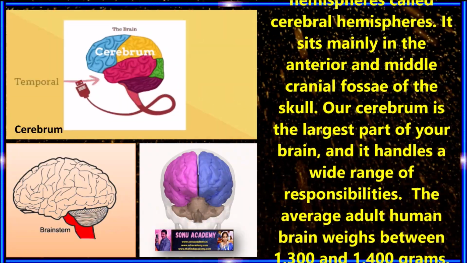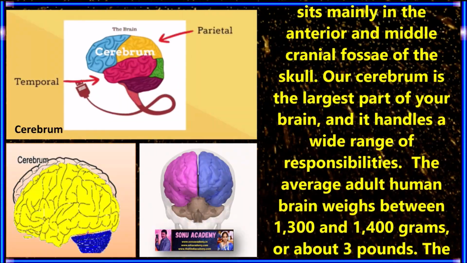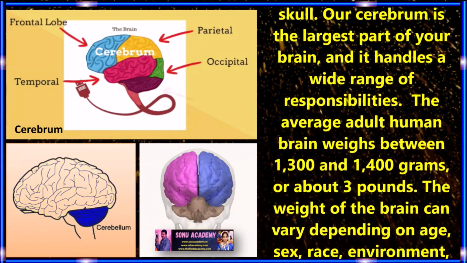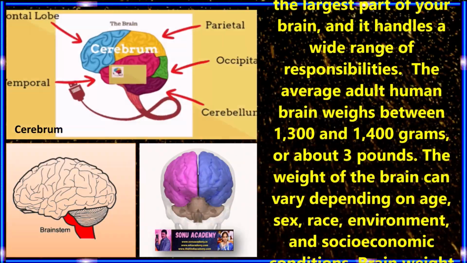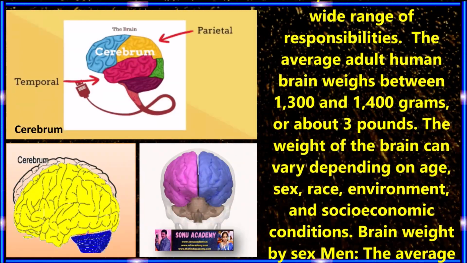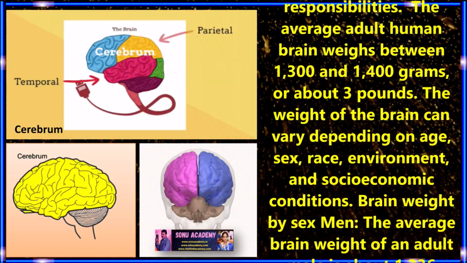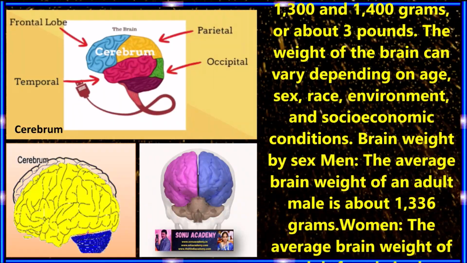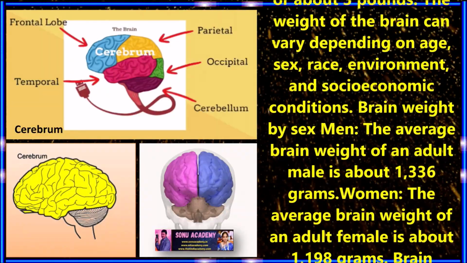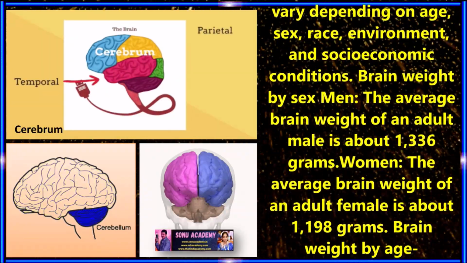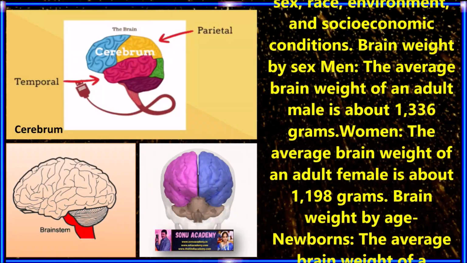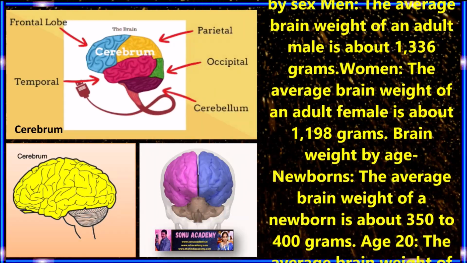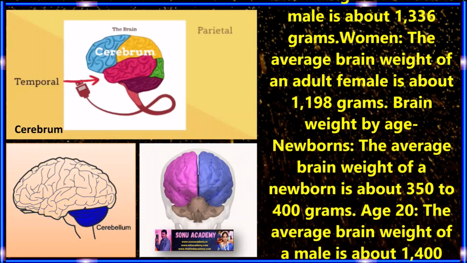Children, the average adult human brain weighs between 1300 grams to 1400 grams, or about 3 pounds. The weight of a brain can vary depending on age, sex, race, environment and socio-economic conditions. Let us see the weight of the brain by sex. The average brain weight of an adult male is about 1336 grams. The average brain weight of an adult female is about 1998 grams. Children, let us discuss the brain weight by age.